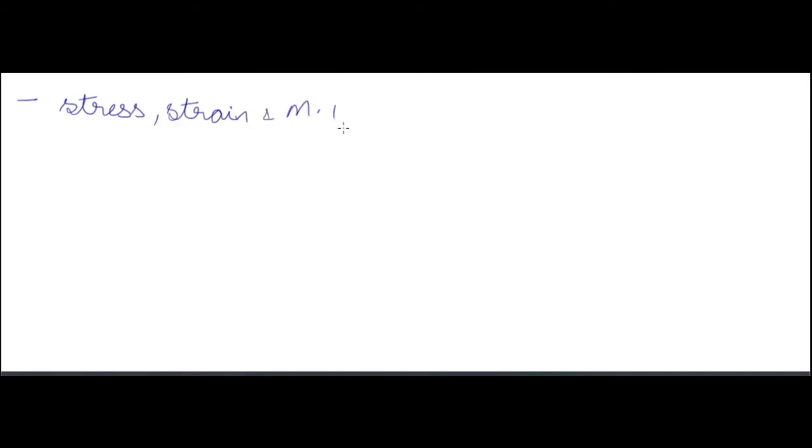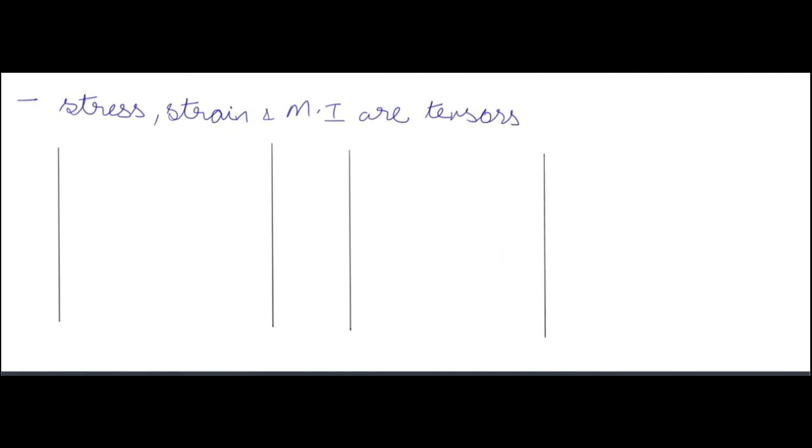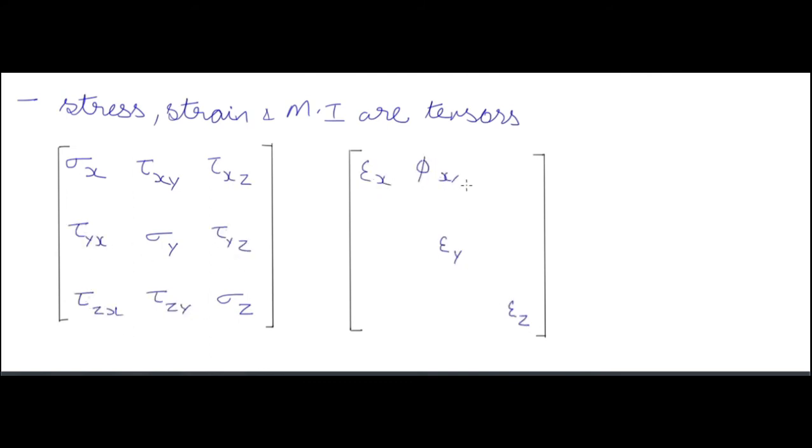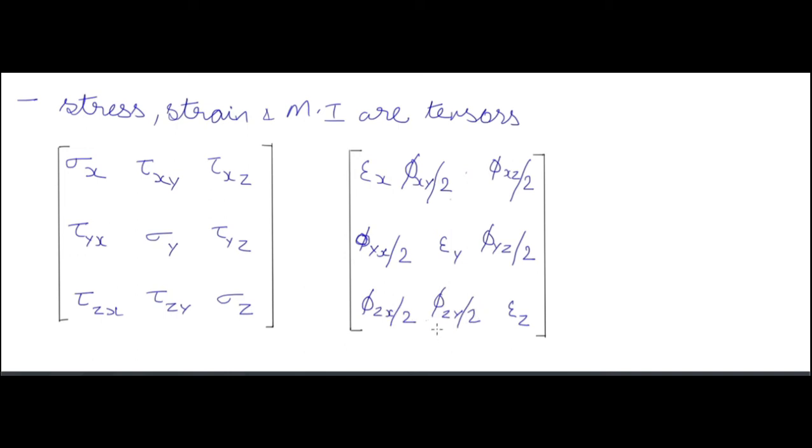Now stress, strain and moment of inertia are tensors. You know the definition: it's not a scalar or a vector, it's a different quantity, a tensor. Examples of tensors are stress, strain and moment of inertia. In the stress tensor, we have sigma x, sigma y and sigma z along the diagonal, and then the shear stresses tau xy, tau xz, tau yx, tau yz, tau zx and tau zy.